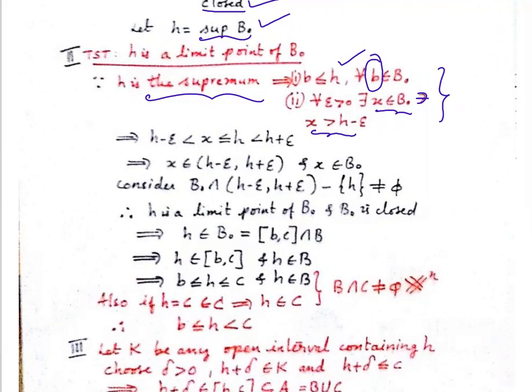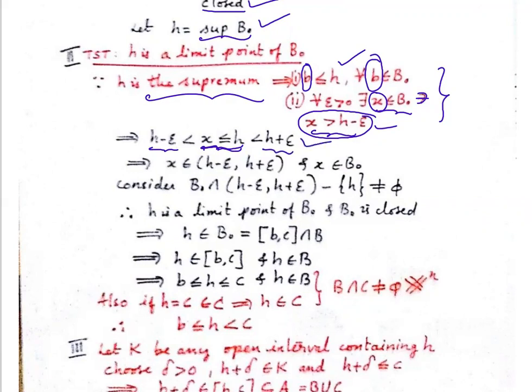Right. So let us take this now. We'll start with h minus epsilon less than x. That's what is written first here. And this x is less than or equal to h, because x is coming from B naught, and we know that all the points of B naught are less than or equal to h. So h is less than or equal to h, and h is definitely less than h plus epsilon.